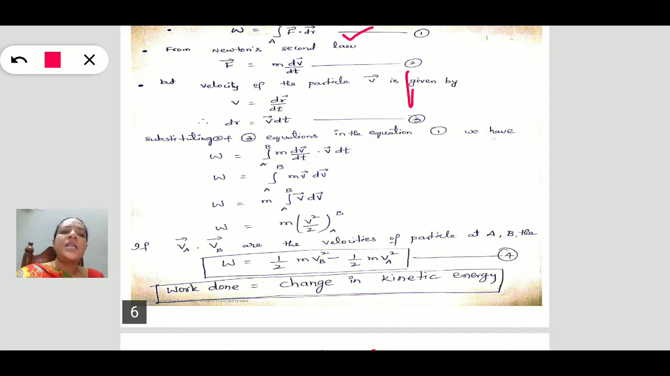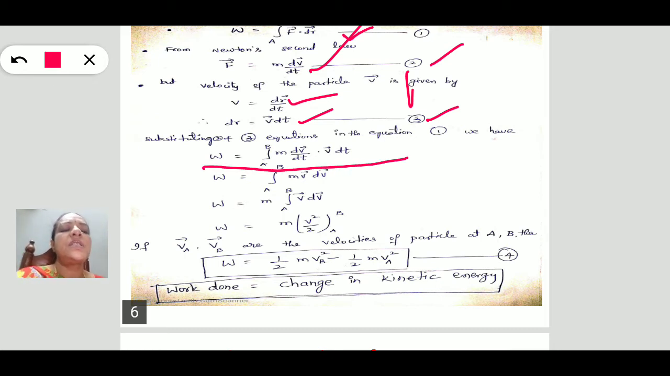From Newton's second law, the force can be written as m dv/dt, where v is the velocity of the particle. This can be written as the rate of change of the position vector: v equals dr/dt, then dr equals v dt. Substituting these two, the value of F and the value of dr, in the first equation, what do we get? W equals the integral from A to B of m (dv/dt) v dt.